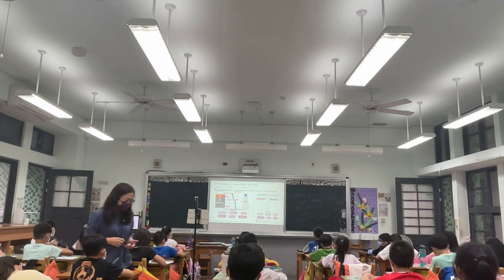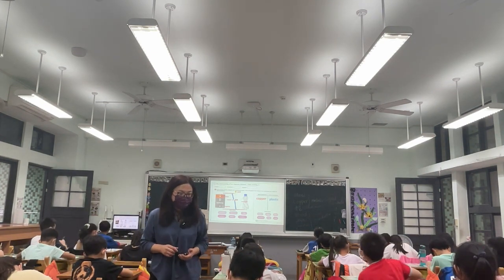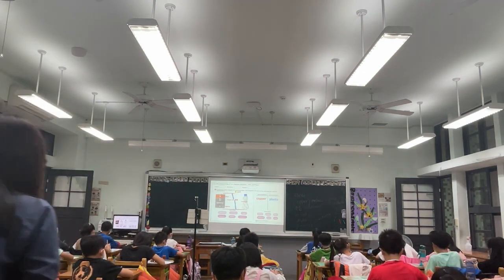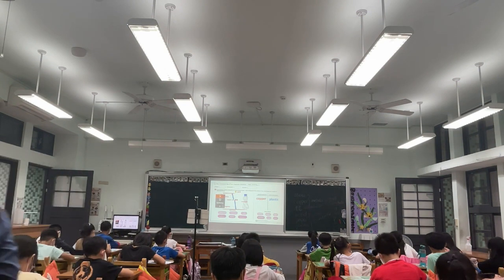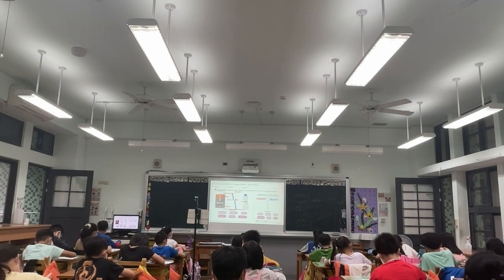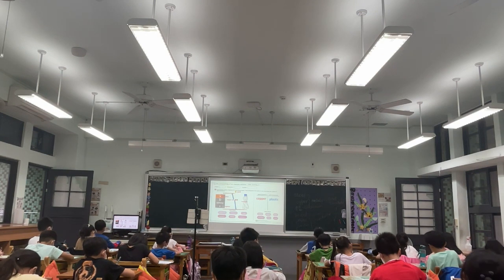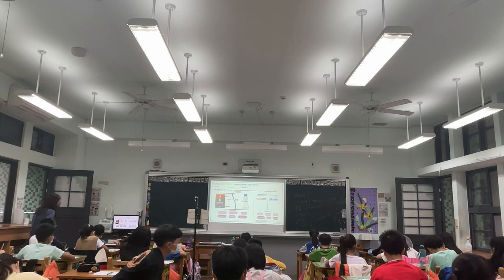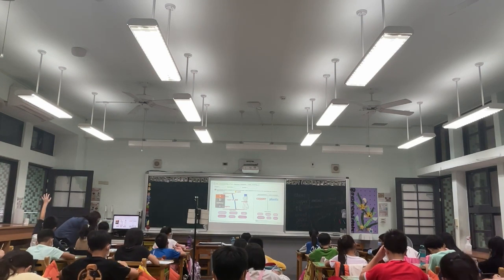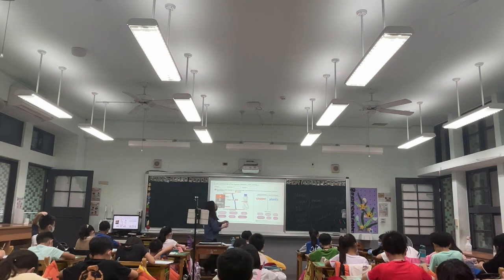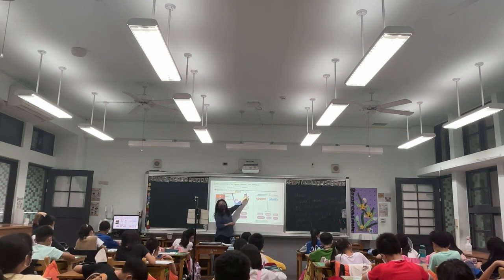Okay, 20 more seconds. 再20秒 20 more seconds. Please draw a wire, because I forgot to draw a wire here.